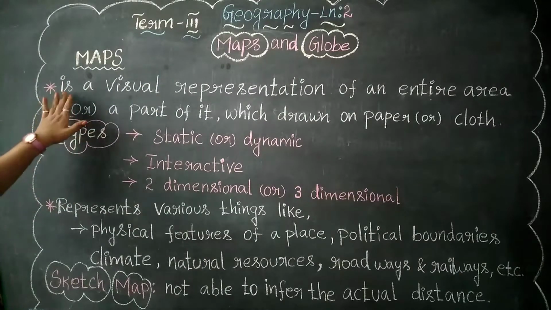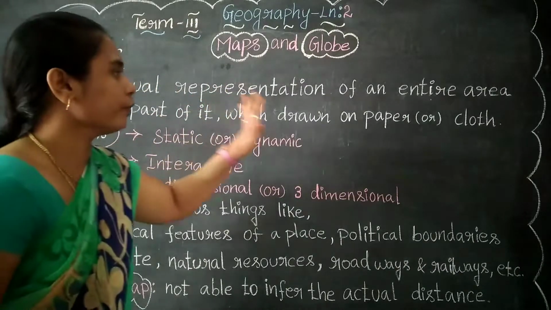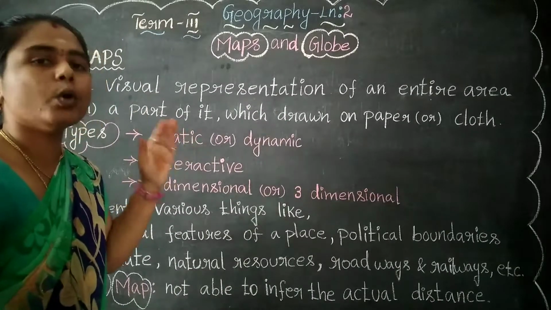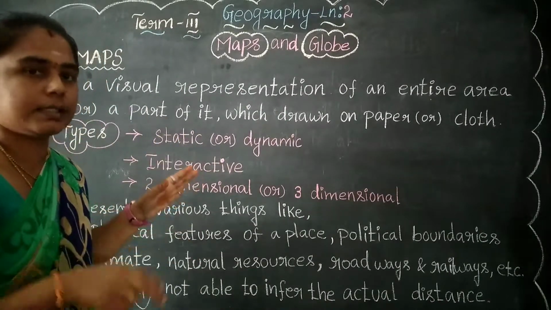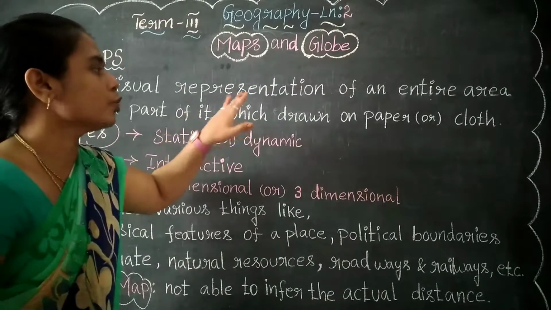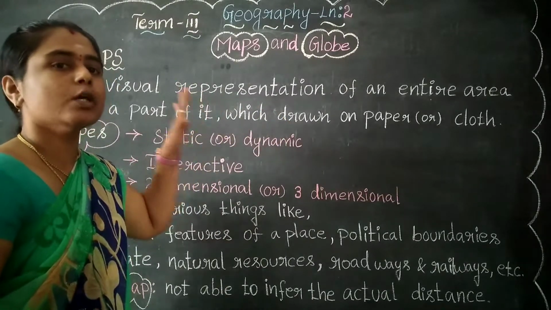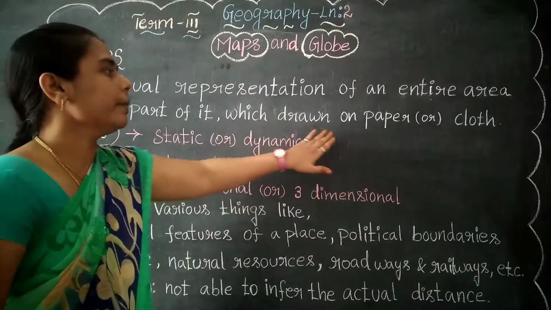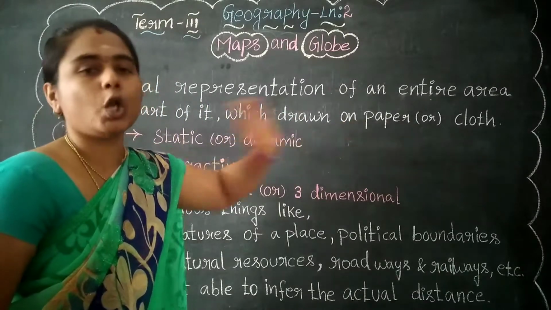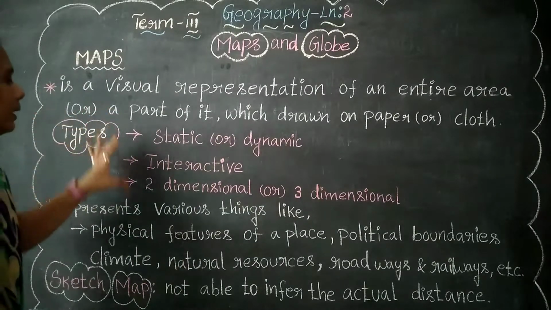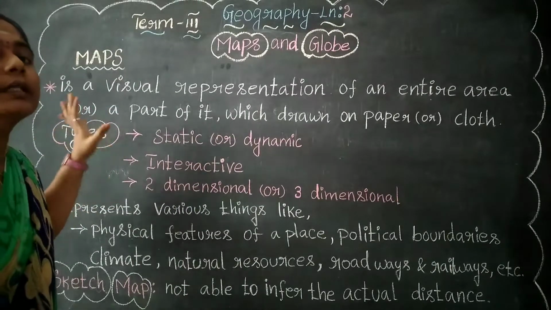So a map is a visual representation of an entire area or a part of it. It always represents places, and it is drawn by a human being, by a person. It may be on paper or cloth. A map consists of three types.